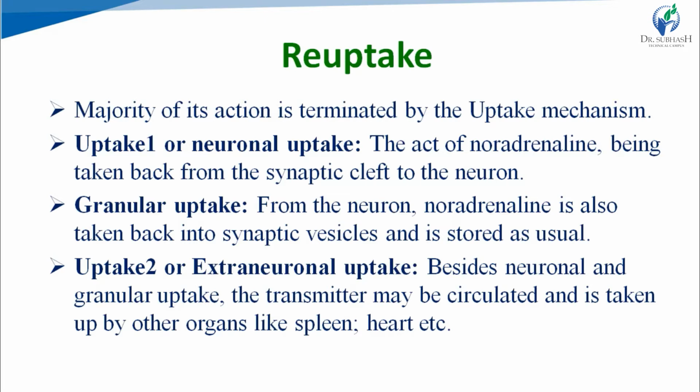In granular uptake, it is stored back into synaptic vesicles, the synaptic granules or storage vesicles. So it is known as granular uptake. And in uptake 2, extraneuronal uptake, the catecholamines are circulated and taken up by other organs like the spleen and heart. So it is known as extraneuronal uptake.